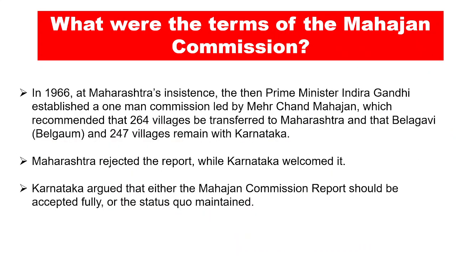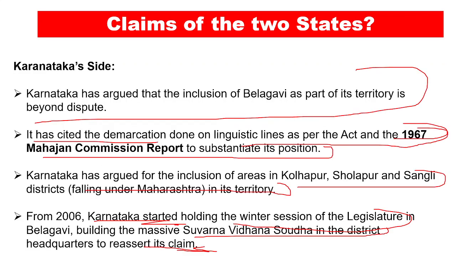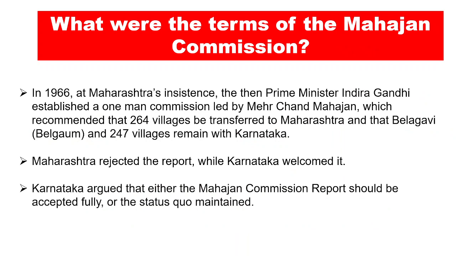Now let's talk about the Mahajan Commission, because Karnataka has talked about the Mahajan Commission of 1967, right? In 1966, at Maharashtra's insistence, the then Prime Minister Indira Gandhi established a one-man commission led by Mehr Chand Mahajan, which recommended that 264 villages be transferred to Maharashtra, and Karnataka would get Belagavi and 247 villages.